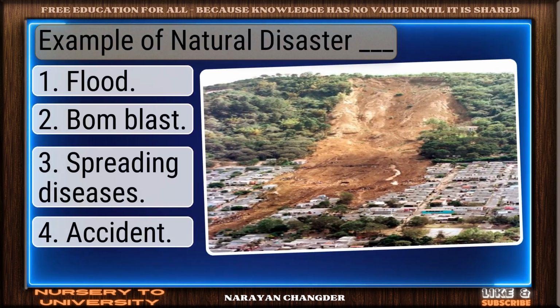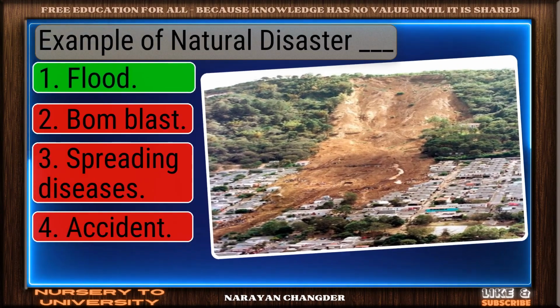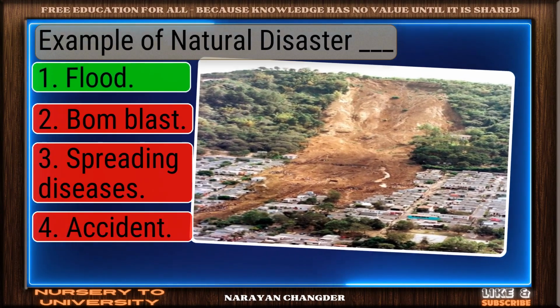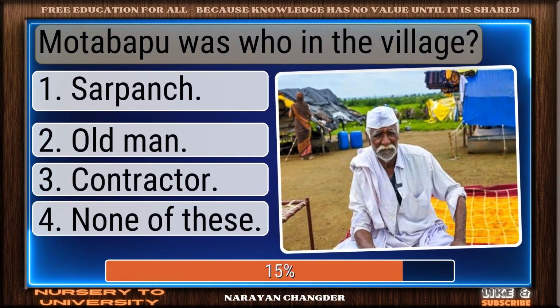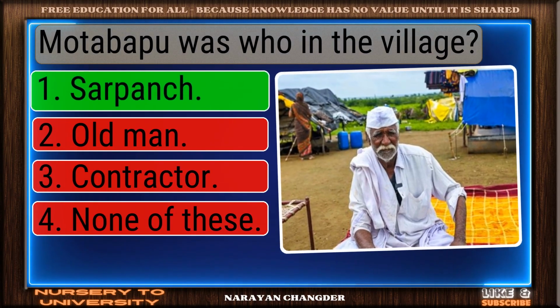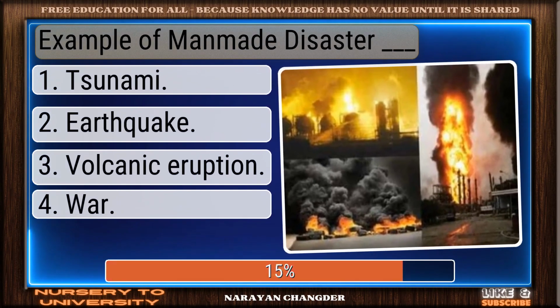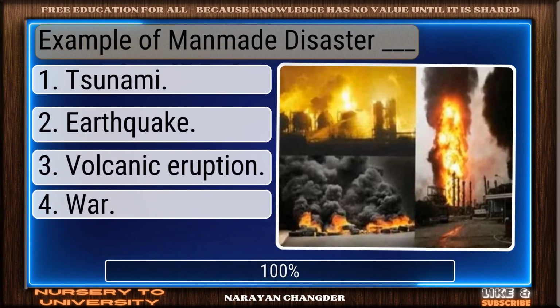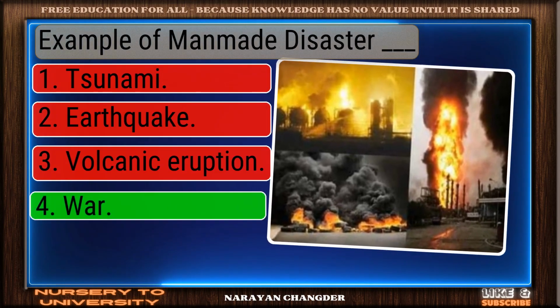Example of natural disaster Dash. Smart pick. Flood is the correct choice. Motabapu was who in the village? Perfect. Sarpanch is the correct choice. Example of man-made disaster Dash. Exactly. War makes sense, and it is right choice.